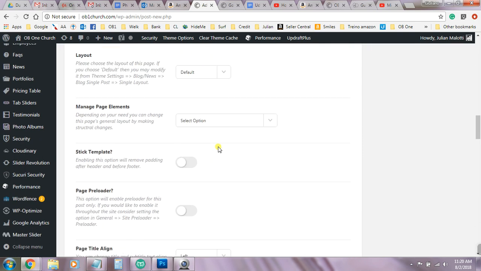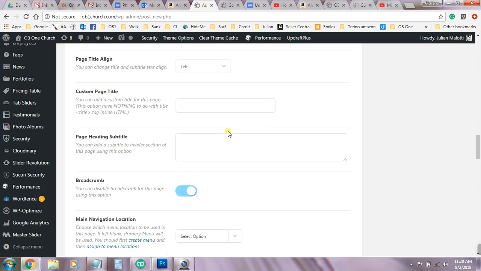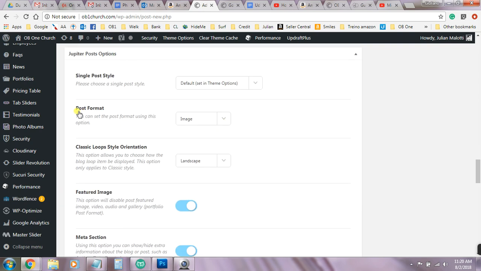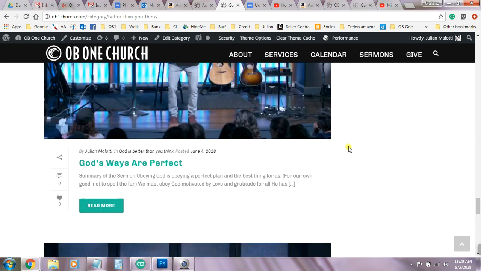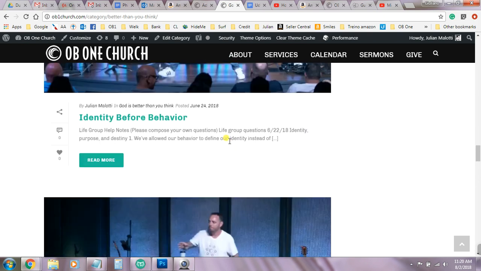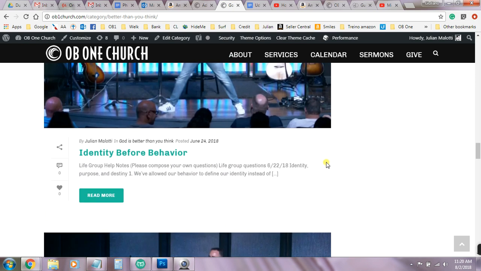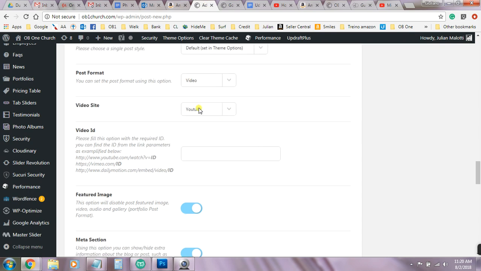You keep on scrolling down. Layout, don't worry about that. Don't worry about any of this. The big thing here is that we want this post to be a video. Why? Because remember, we want every post to have a video connected to it. It's not just like we're creating blog posts like a newspaper or a magazine. We're creating video posts. So we make sure that the post format is video. And yes, we do use YouTube, and so you don't have to change anything here.